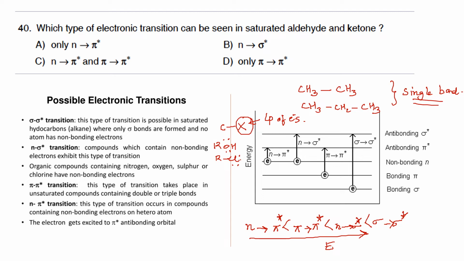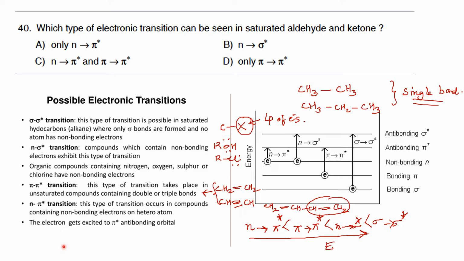Now coming to the next type of transition, which is pi to pi star, and this type of transition usually occurs in compounds which contain double or triple bonds, or unsaturated compounds. For example, if you consider alkenes like ethene or acetylene, which has a triple bond, you can see this pi to pi star transition. It is also possible in conjugated systems like 1,3-butadiene. Here also you have double bonds, therefore this pi to pi star transition is possible.